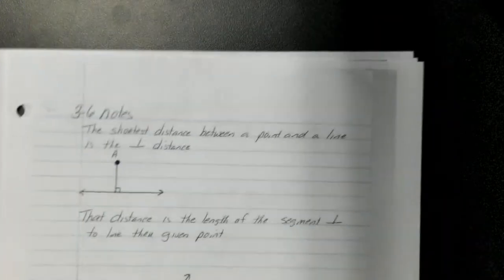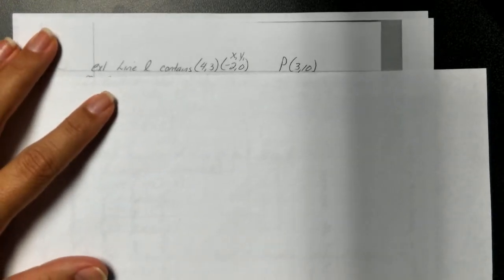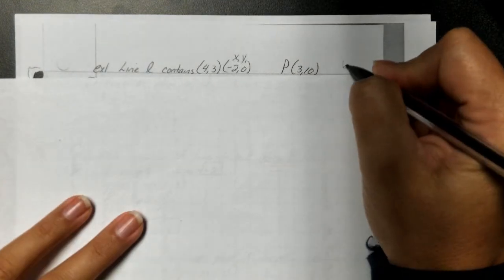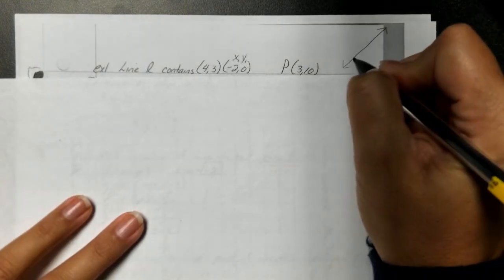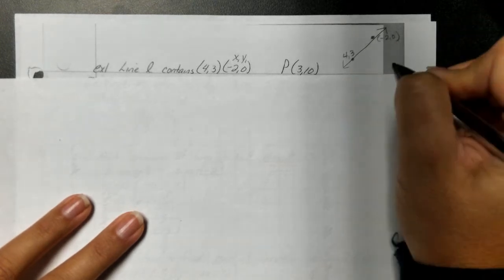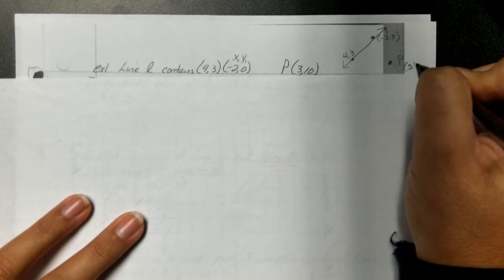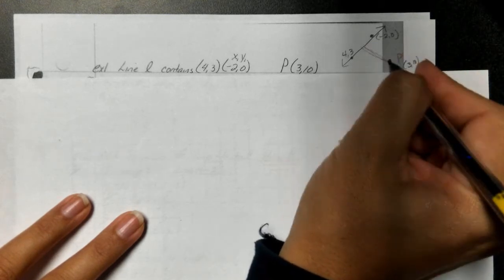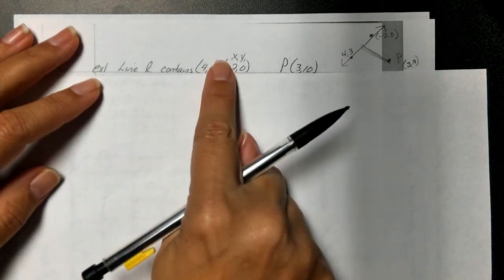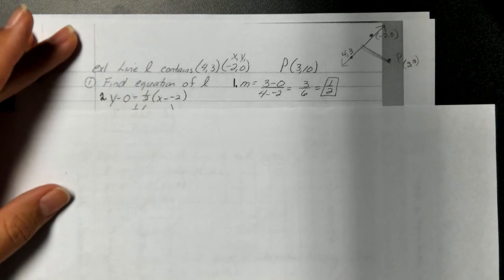Okay, so let's look at what an example would look like. So guys, all it's going to do, it's just going to give you line L and tell you the 2 points, and then it's going to give you point P. So for my visual learners, sometimes it helps us if we draw a line putting those 2 points, (4, 3), (-2, 0), and here's our point P out here at the point (3, 10). Again, just giving you a visual because we're trying to find the equation of this line between point P and the given line.